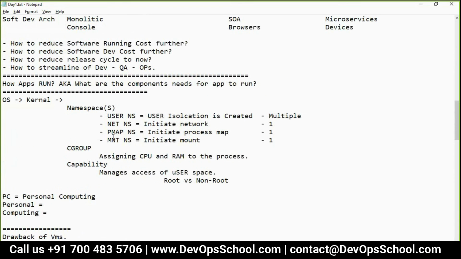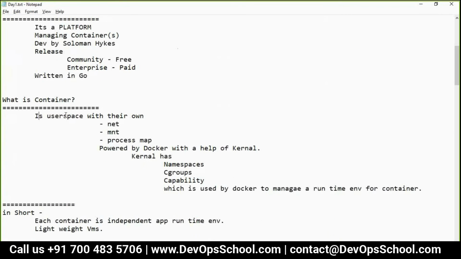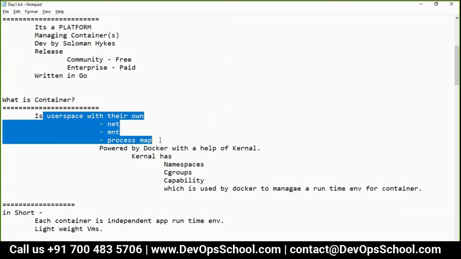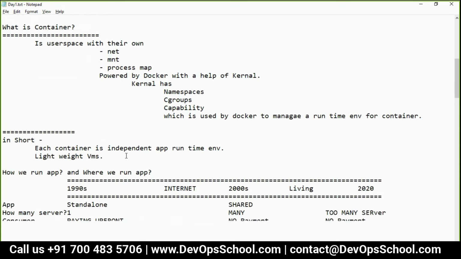Look at this again. What is the container? The user space with its own mount, one in network, one processor. But here, the container has its own, but we share the mount. We get one user space mount, but we get a common root space mount, the root file system mount.